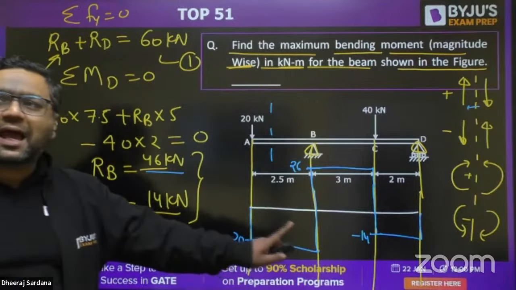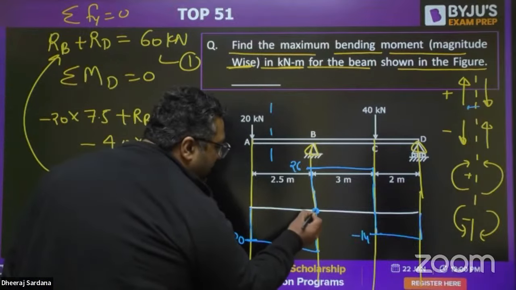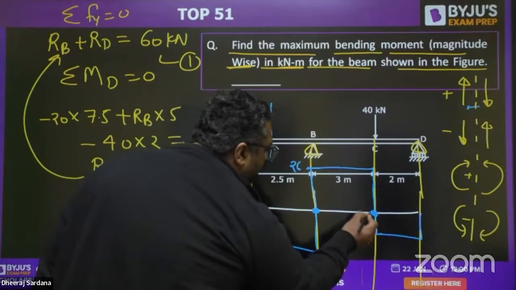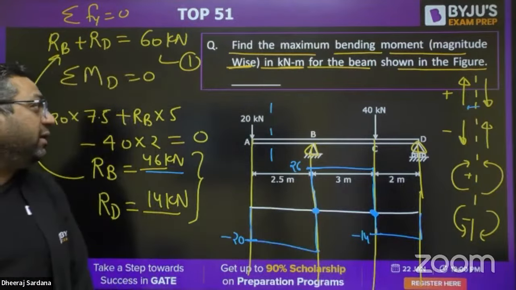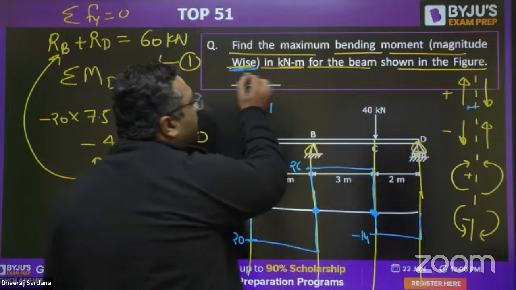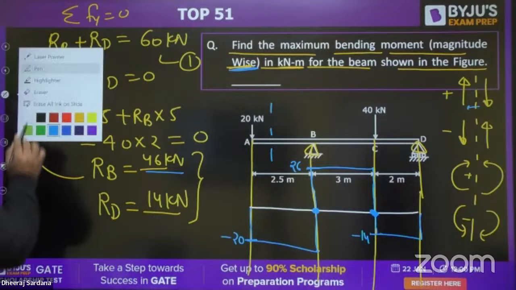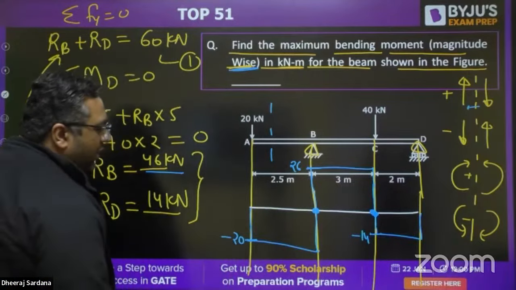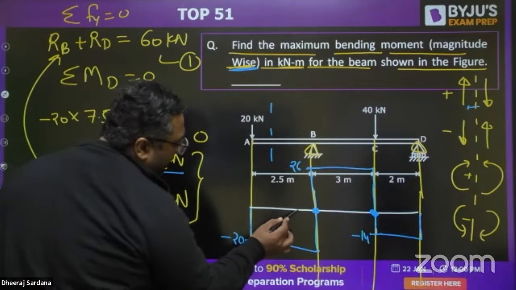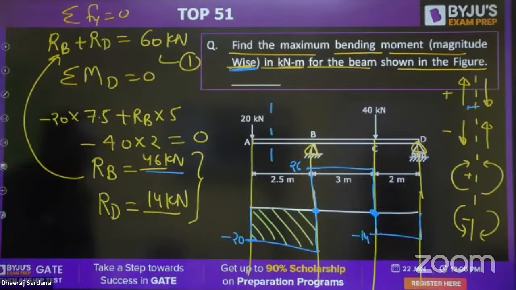Once you have this SFD, you can see the shear force diagram is changing sign at this point and this point. So either at this or this you can find the maximum bending moment, because they have put the condition that they need it magnitude wise. So you need to calculate both values and see which magnitude is bigger. I feel you are aware of how we are going to find the bending moment. This is the SFD diagram you have.